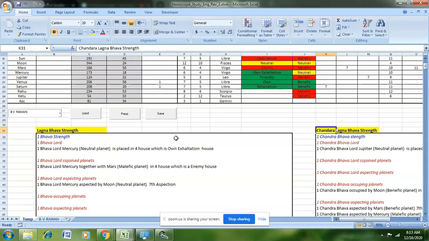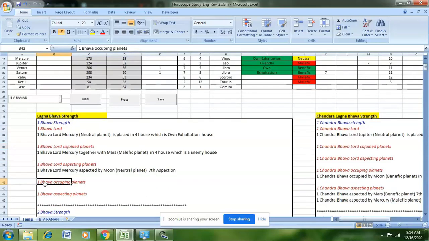For prediction of a particular horoscope, we have to study the individual bhavas or the houses, and we have to study the position of the house lord, the bhava lord, and what are all the planets that are co-joined with the bhava lord, and the bhava lord's aspecting planets, which are all planets which are aspecting the bhava lord.